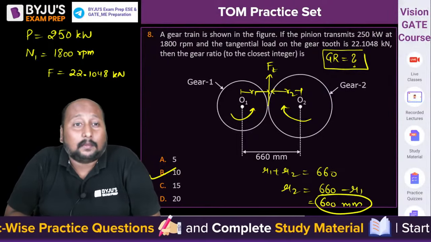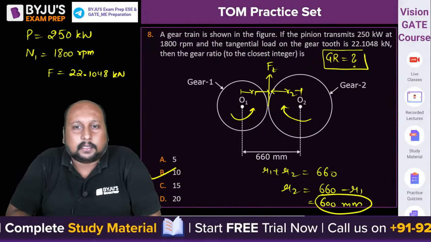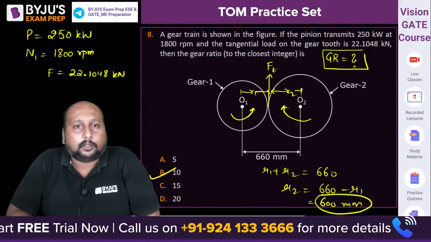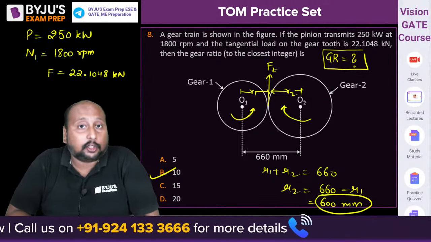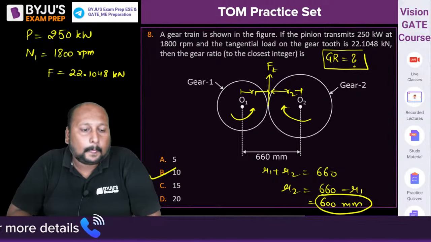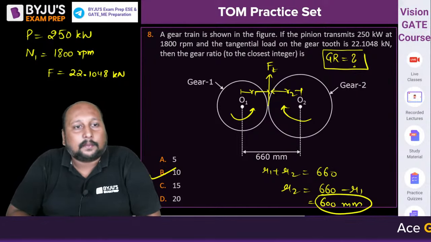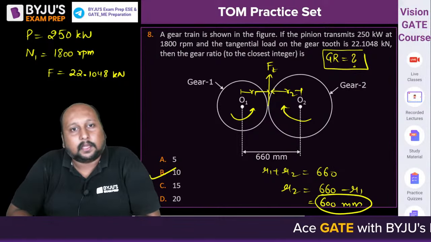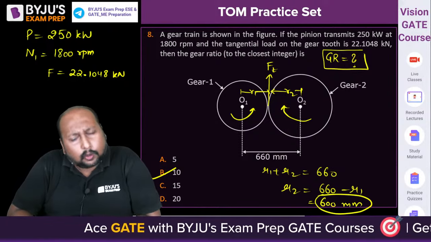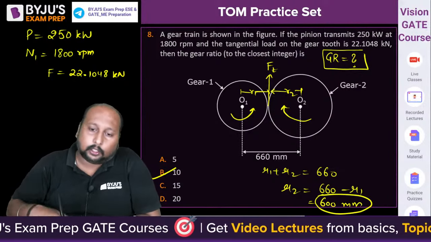So this is not direct and straightforward, right? The question has been asked in a slightly twisted way. So I think that is the reason I told you this is an important question. Clear? Option B, 10 is the gear ratio. Done. Normally in this type of question the module is given. They give the module and from there you calculate the rest of the parameters. But here they have not given the value of module. So definitely you need to approach it this way and then only you will be able to get the correct answer. Okay, let's move to question number 9 on the screen.